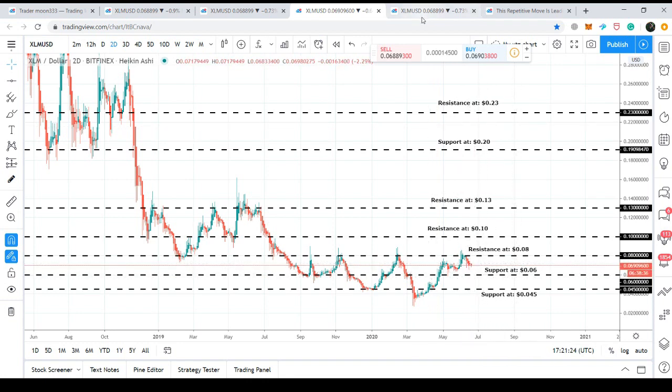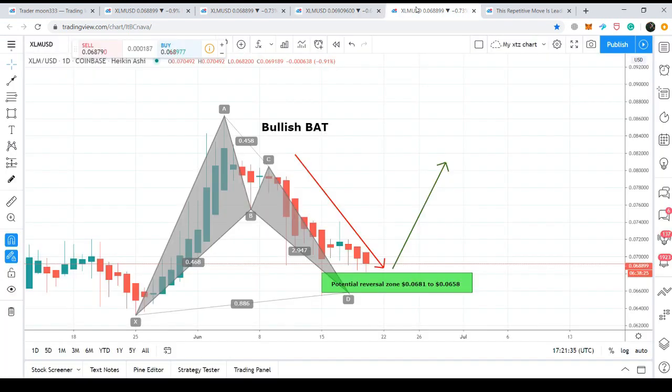And while the price action has broken down this up channel and it is moving back to retest the previous resistance level as well, it has formed a bullish reversal pattern, and that is the bullish bat pattern. This is the initial leg. And after the initial leg, the price action has retraced between 0.382 to 0.50 Fibonacci retracement level. This is the first confirmation of the harmonic bullish bat pattern.